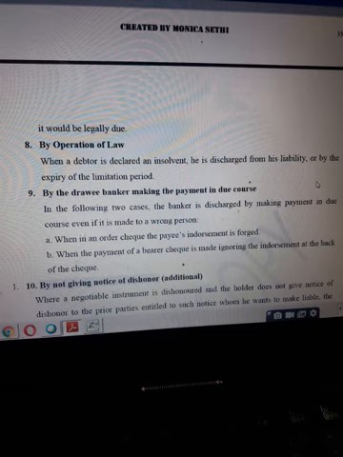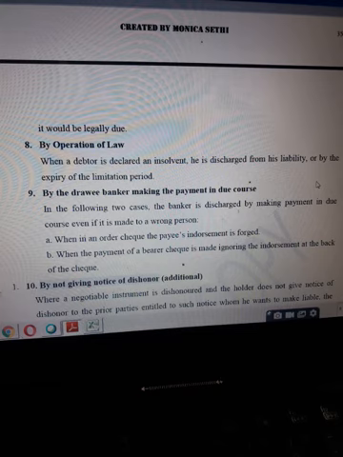So this payment is wrong payment, but still it will discharge the drawee banker because the payment is in due course. Payment in due course in this case means whatever was appearing on the check. In case it was an order check, an order check can be endorsed further. So this check was endorsed further and one of the endorsements was forged. That means the signatures of any one of the endorsers were forged.